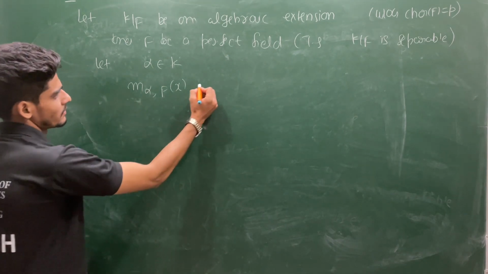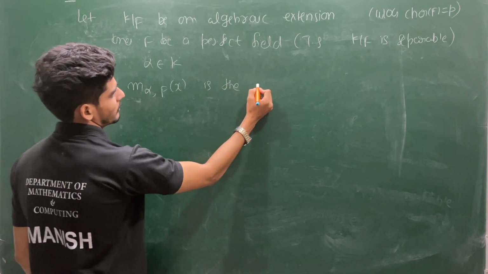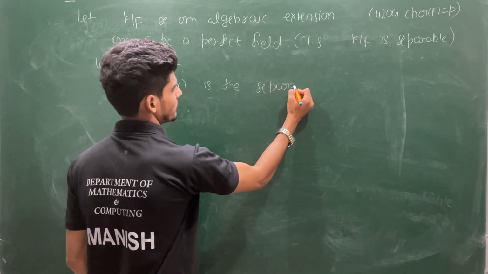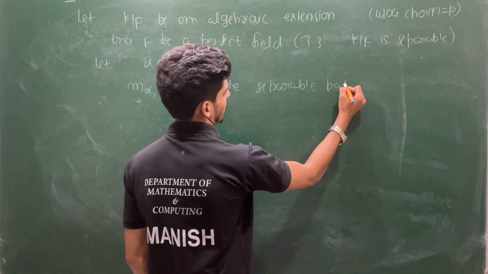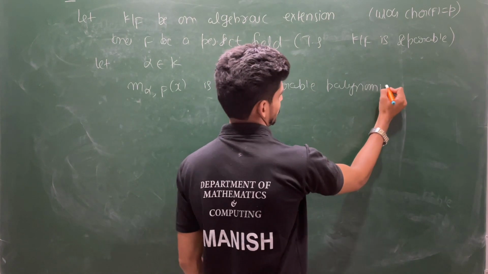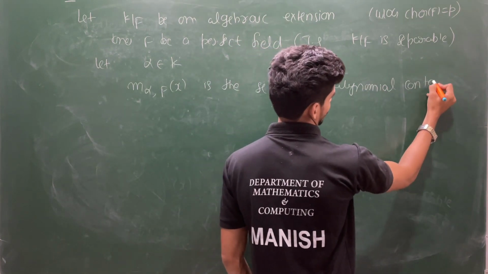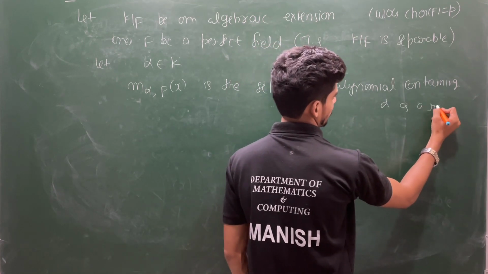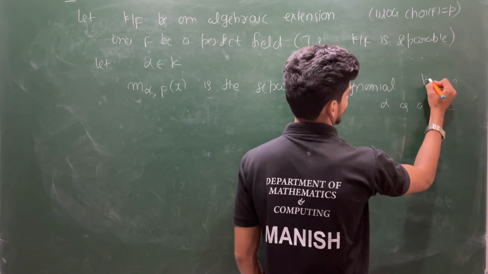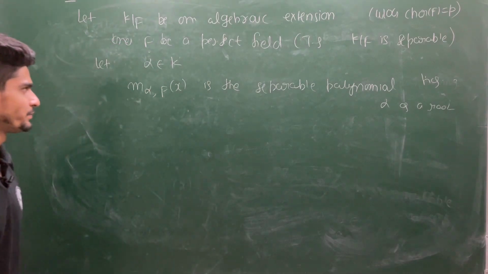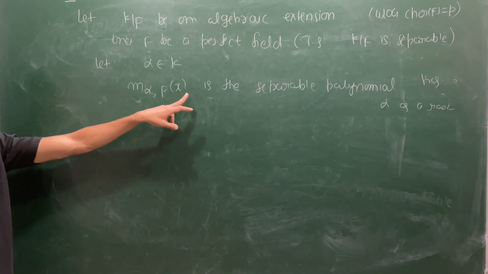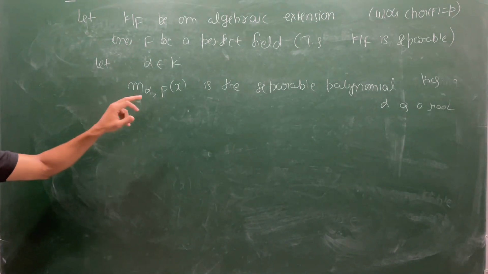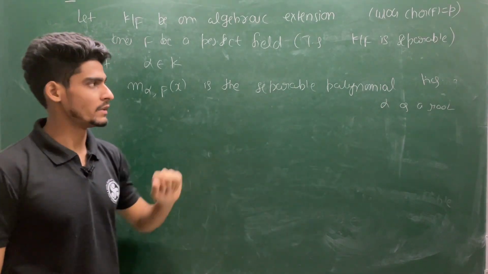So I am saying this is the separable polynomial containing alpha as a root. So clearly alpha is a root of this polynomial, and what remains to show is that this is a separable polynomial.